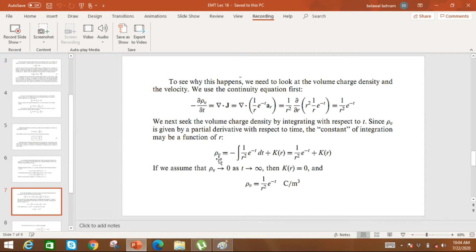So by integrating we will find the volume charge density plus a constant that is a function of r. Now we know that if we assume the volume charge density approaches 0 as time approaches infinity, this constant becomes 0 and the volume charge density becomes 1 over r square e power minus t.